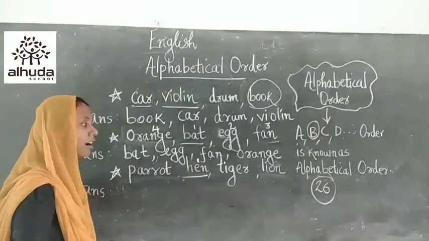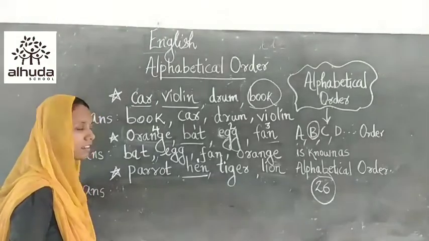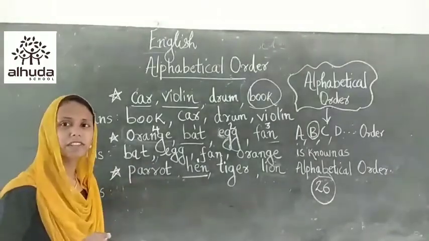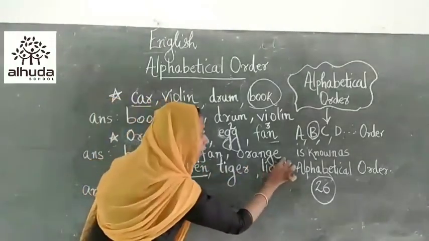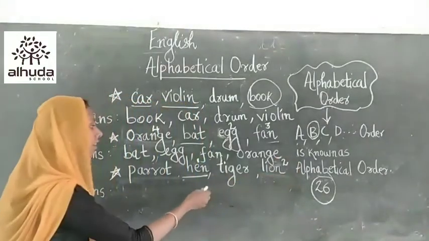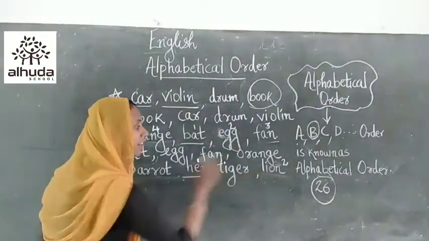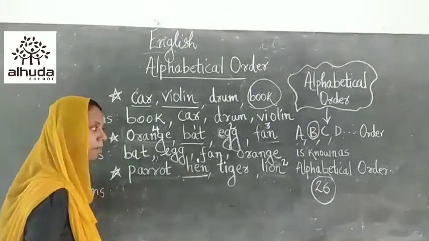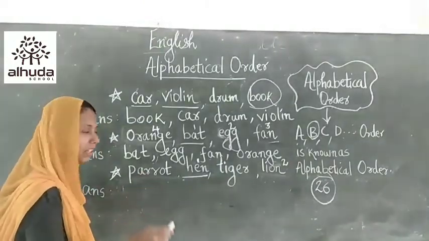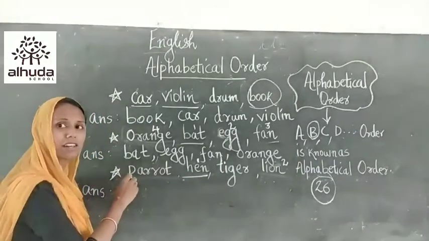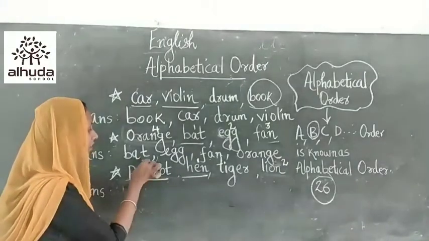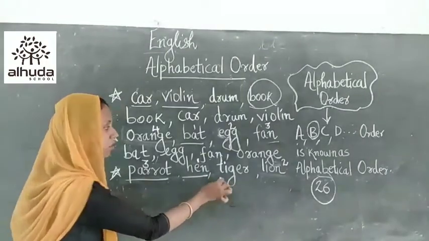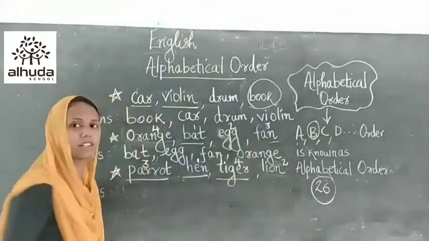Okay. And after H: I, J, K, L, M. Is there any word which begins with L, children? Yes, lion is there. So lion comes after hen. This is the second word. Now we can go through the third word. After L: M, N, O, P, Q. Yes, with P there is a word. So this comes as the third word, and only one word is left in this group. So we can write this as the fourth word.